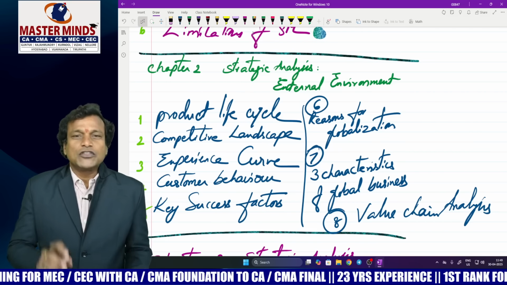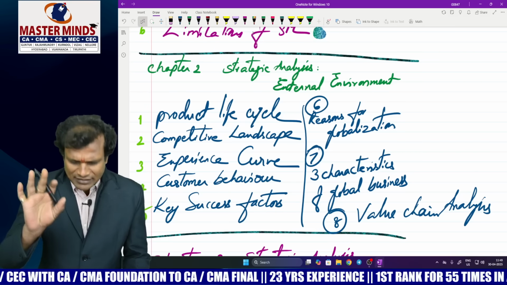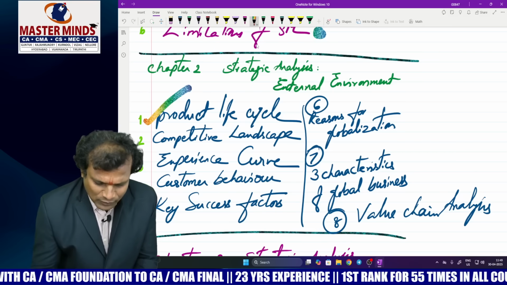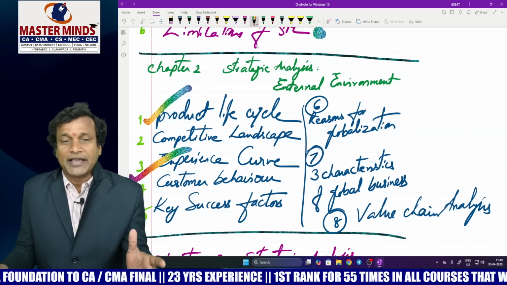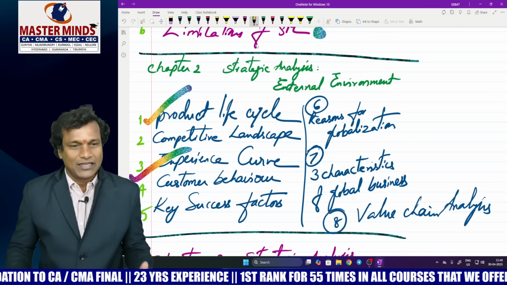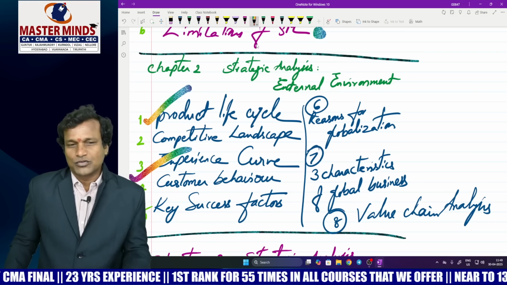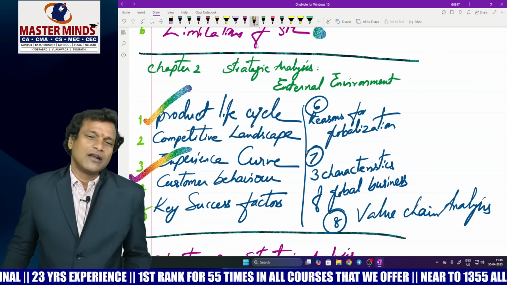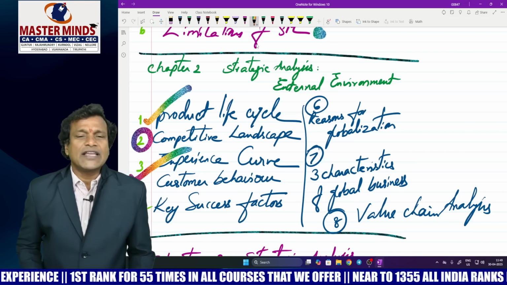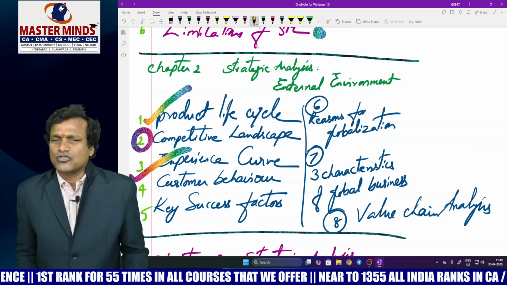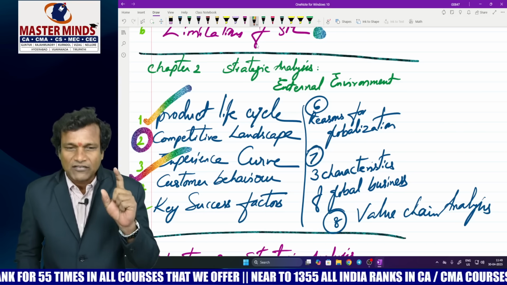Please be cautious with two little topics. They were never asked so frequently in the examination, but I have a remote guess now. PLC and experience curve. These are two little topics, may be asked because they won't be placed in A category questions by any faculty throughout India. So please be watchful about these two concepts called PLC and experience curve. There are so many practical questions, scenario questions regarding competitive landscape in RTP MTPs also. So highest probability is for the concept called competitive landscape.